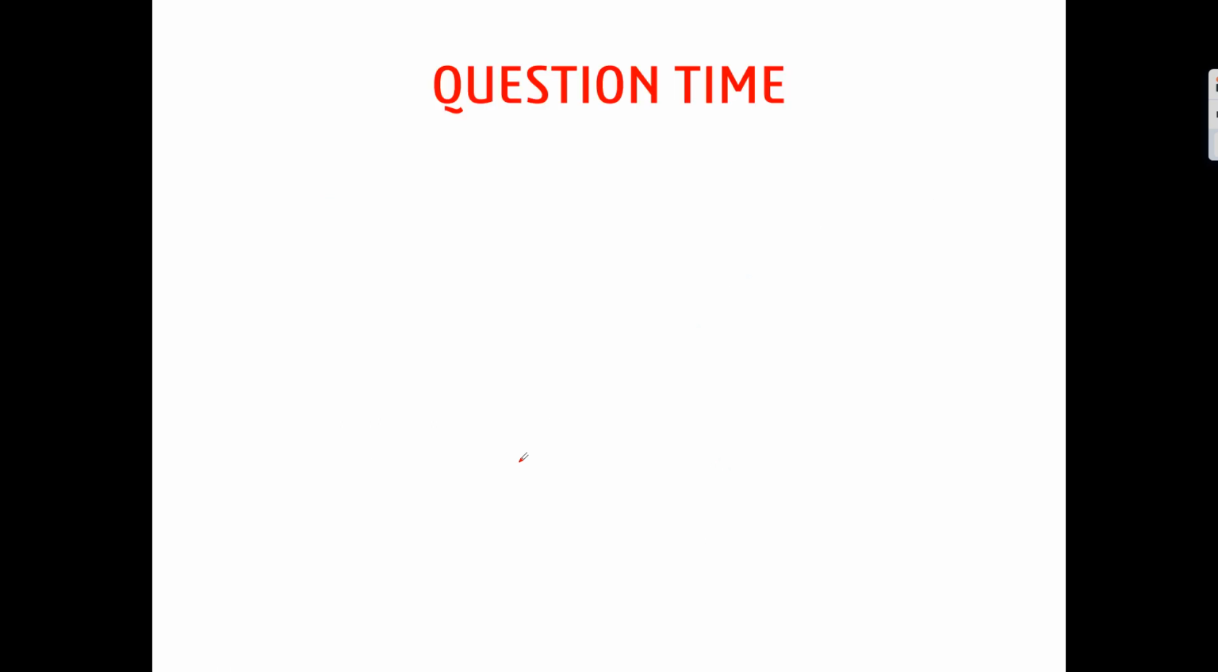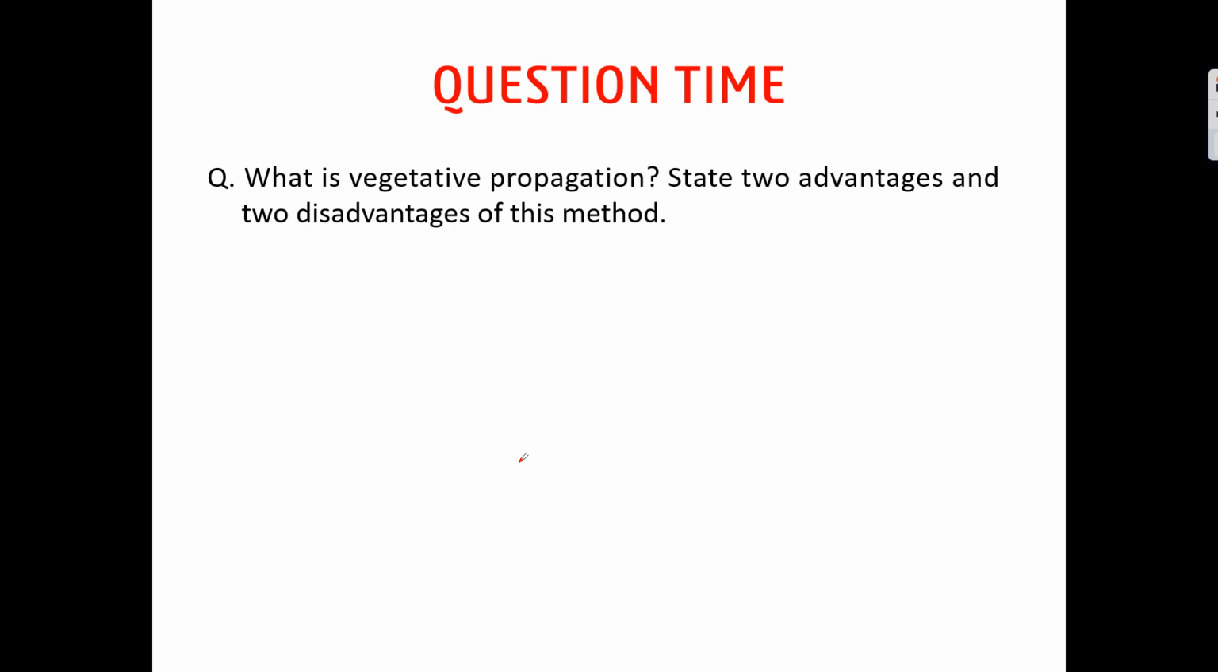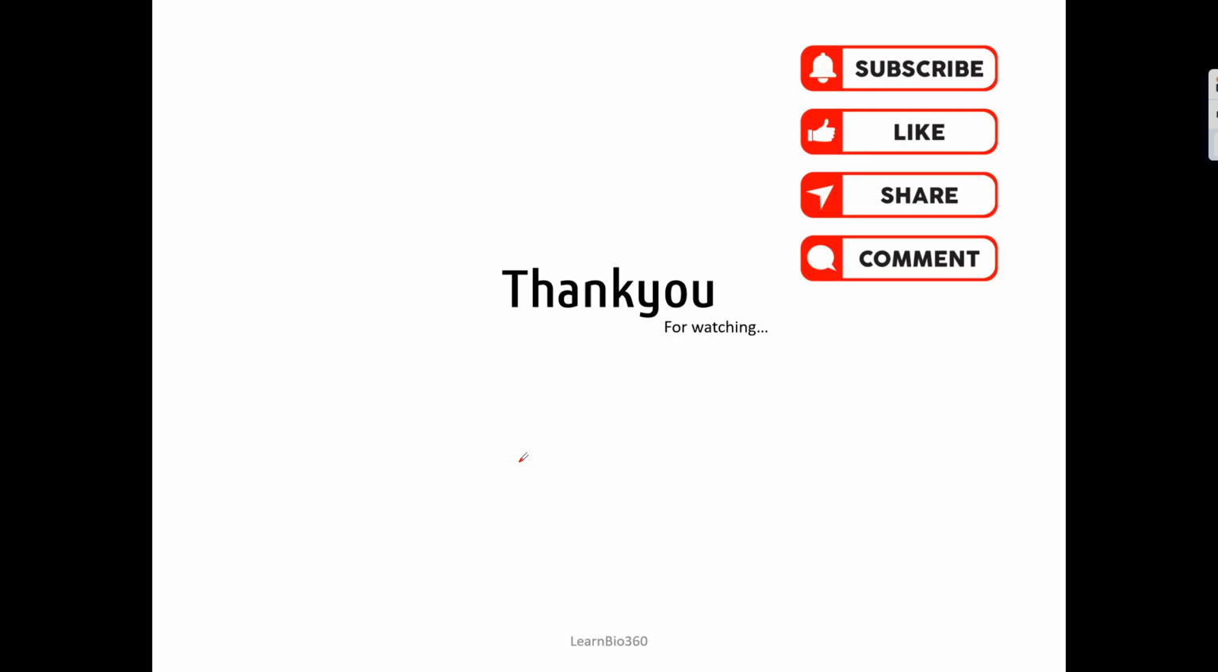Coming to the questions: what is vegetative propagation? State its advantages as well as disadvantages. Describe the reproduction by spores in Rhizopus.